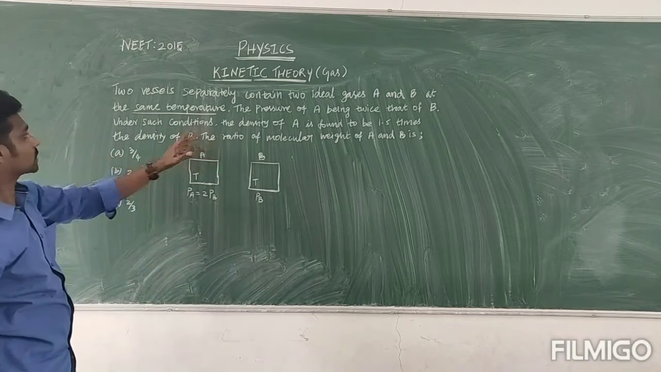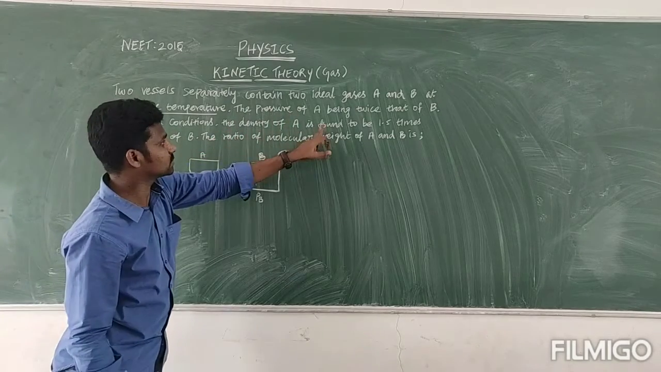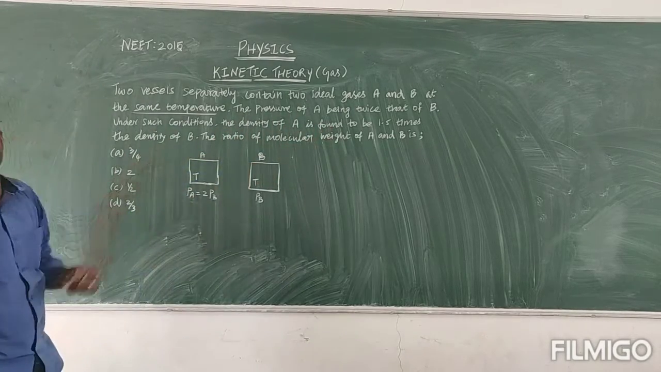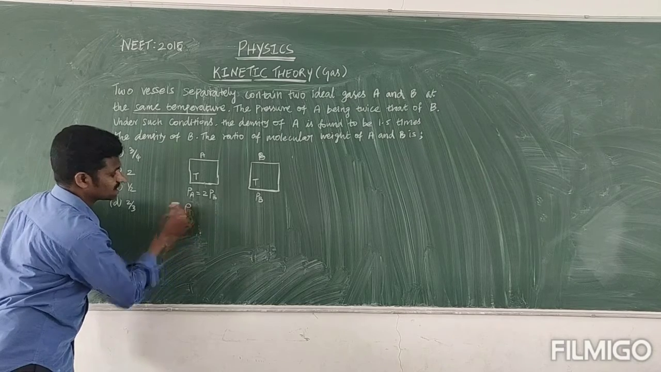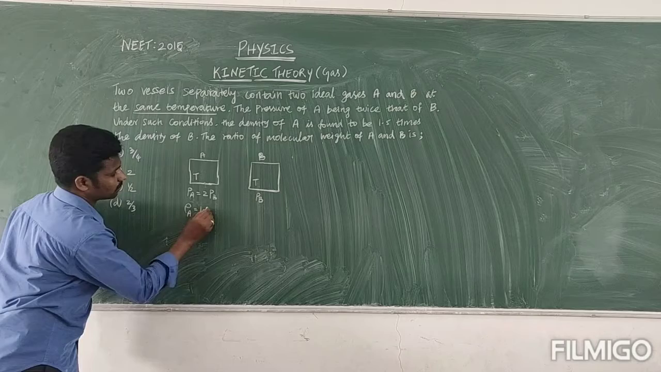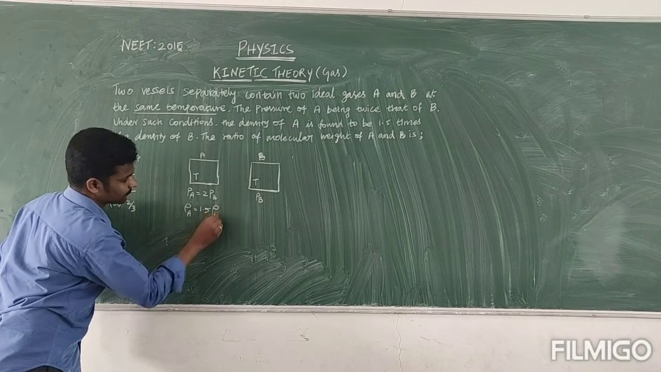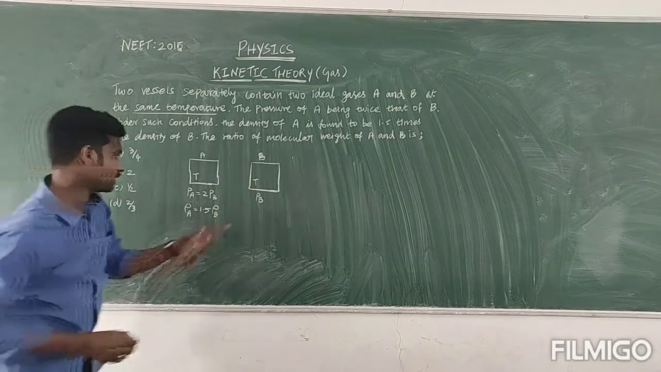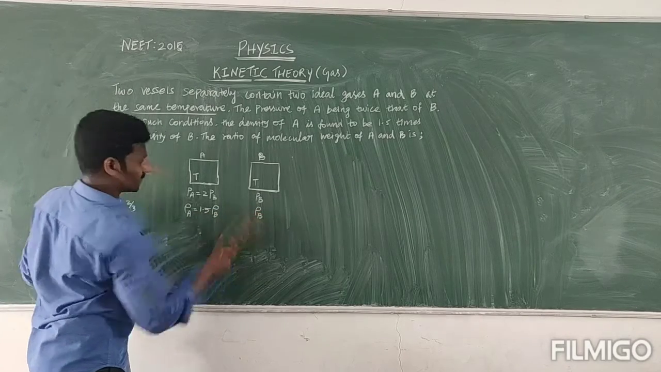Next one. Under such conditions, the density of A is 1.5 times the density of B. Density is rho. So the density of A is 1.5 times the density of B. Here the density of B is taken as rho B.